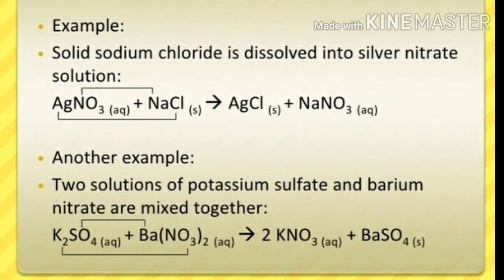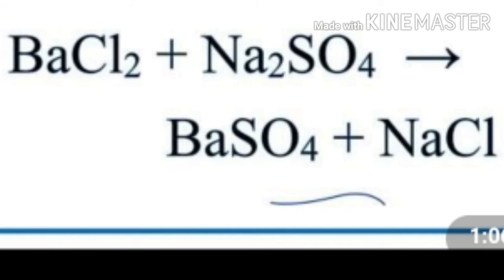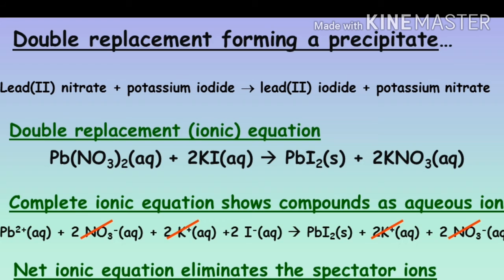In the same way, when we mix sodium sulfate and barium chloride, the precipitate of barium sulfate is formed. One more example of a double displacement reaction is the reaction between lead nitrate and potassium iodide solution. Lead nitrate and potassium iodide react to form a yellow precipitate of lead iodide.